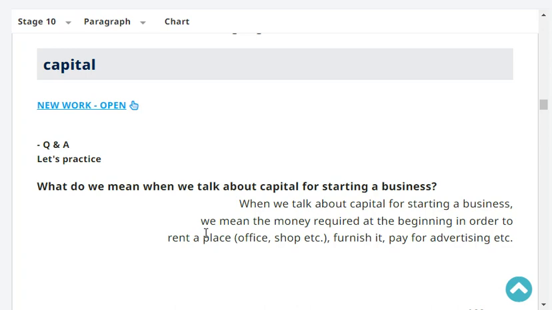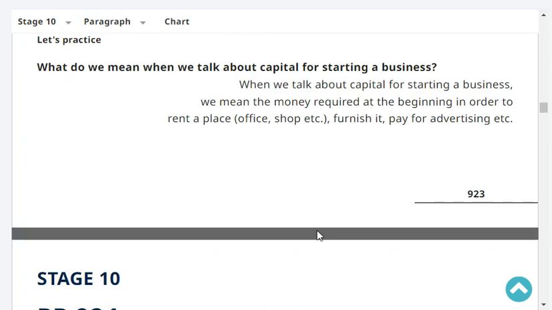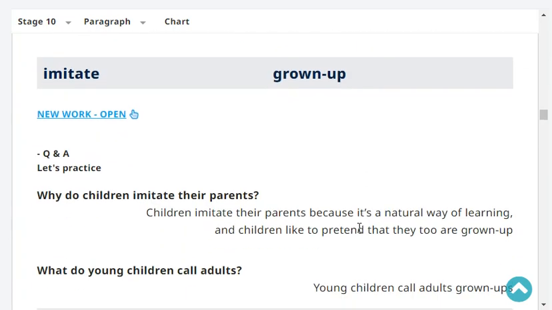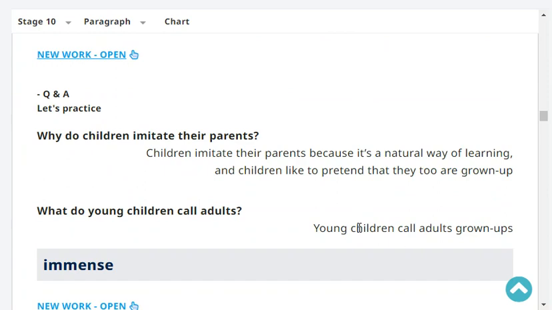When we talk about capital for starting a business, we mean the money required at the beginning in order to rent a place, furnish it, pay for advertising, etc. Very good. Why do children imitate their parents?